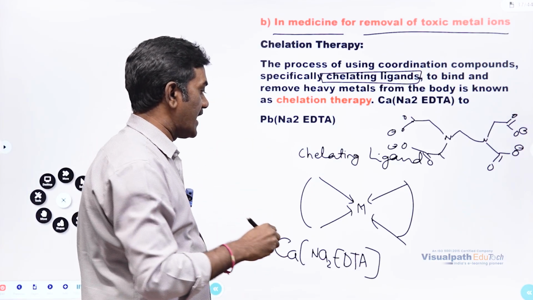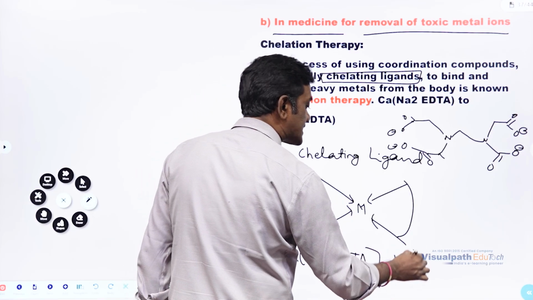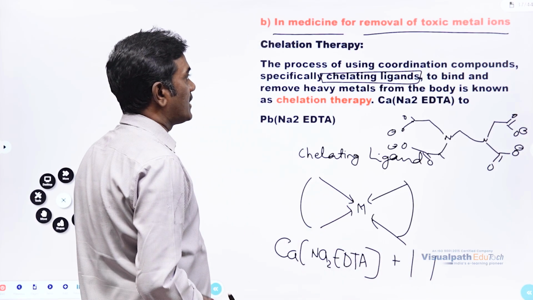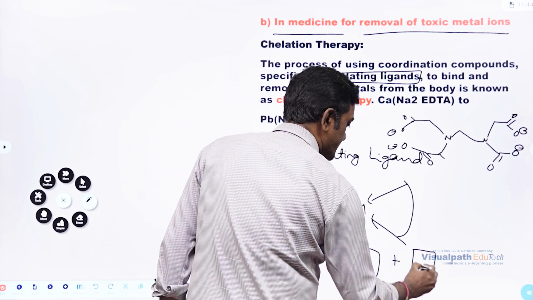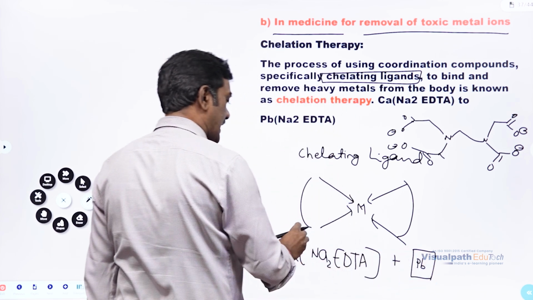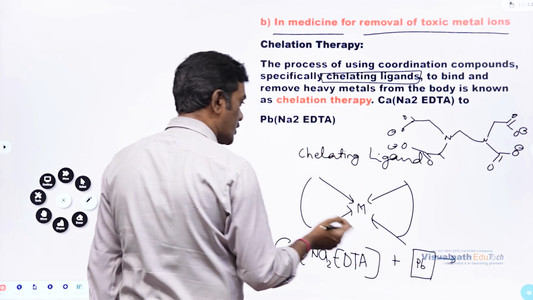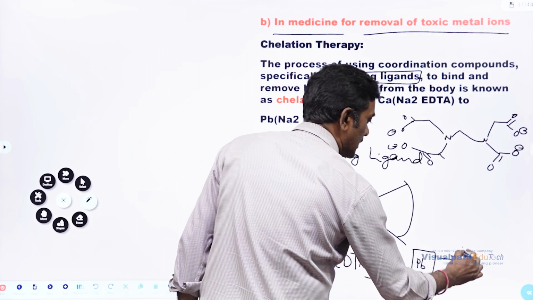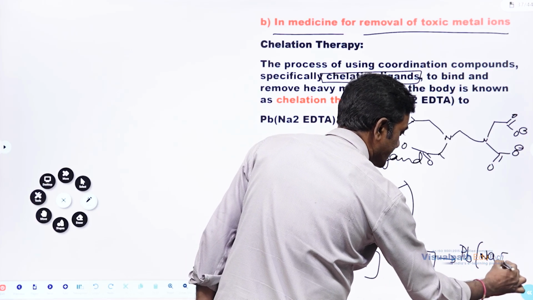We are going to add it, and then what is going to happen inside the body? Inside the body, for example, imagine lead is there. If you are adding this particular complex, what is going to form? The calcium is going to be replaced and it is going to form lead disodium EDTA.